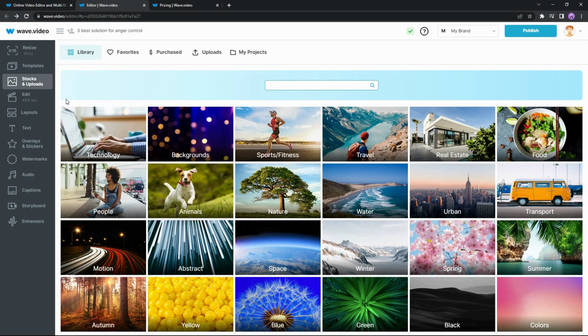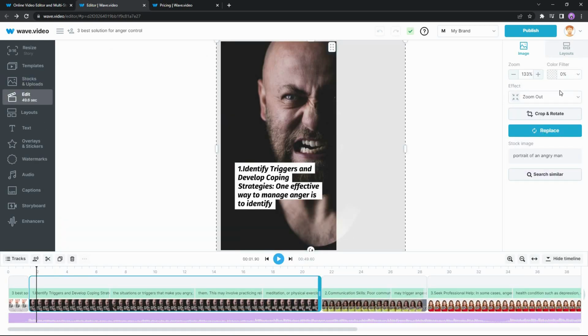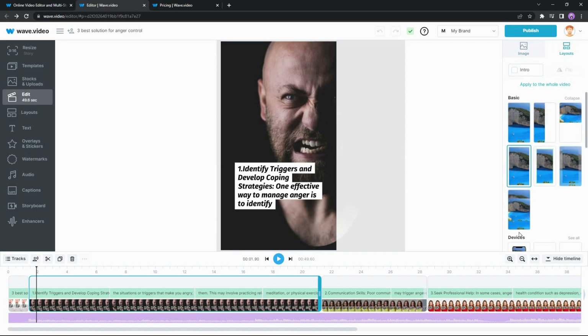And there is obviously the stock media of WebVideo, which contains over 2 million assets. So no matter what kind of media you are looking for, whether it's video or image, you are going to find it here. And then there is the edit section that allows you to add different kind of effects to your video. For example, you can zoom out, you can zoom in, rotate, and do a lot of other things. You can also choose the layout of your video from here.